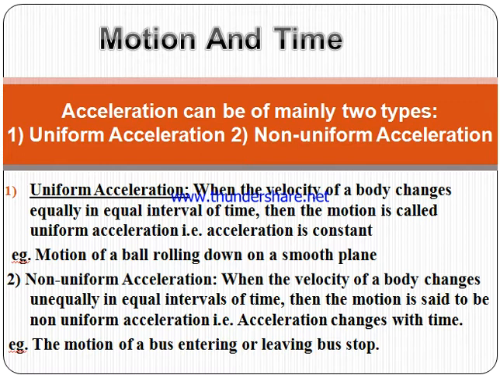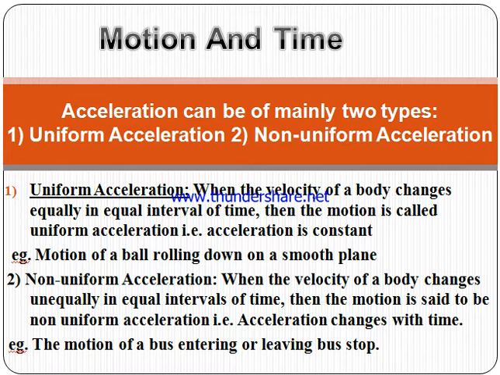Okay. Next we come to non-uniform acceleration. When the velocity of a body changes unequally in equal intervals of time, then the motion is said to be non-uniform acceleration.